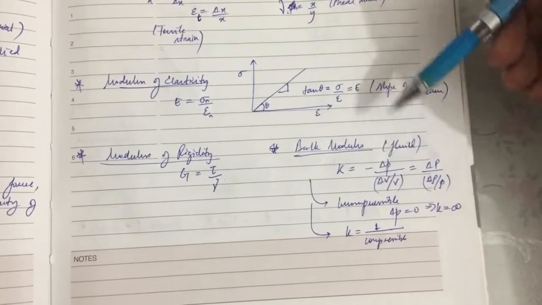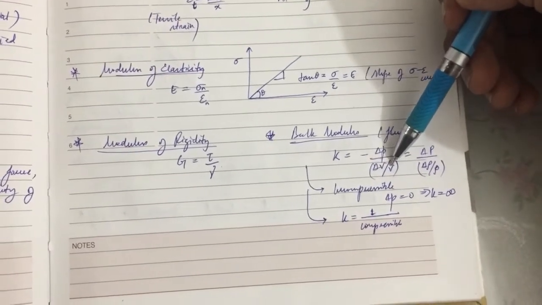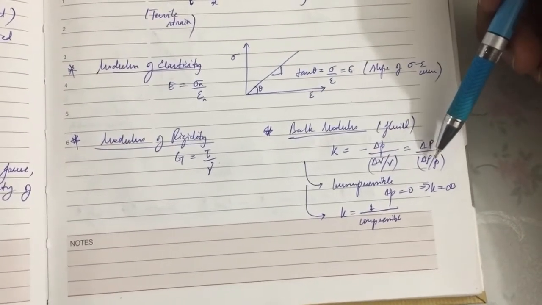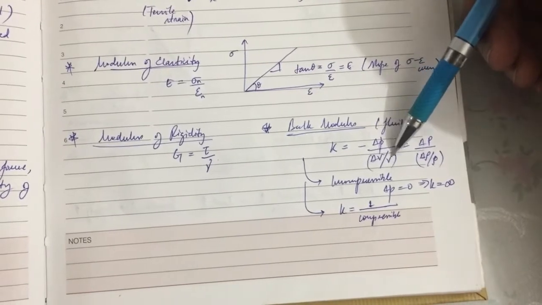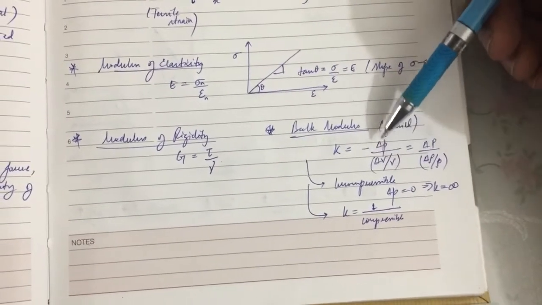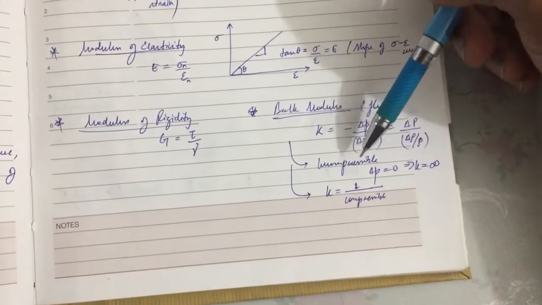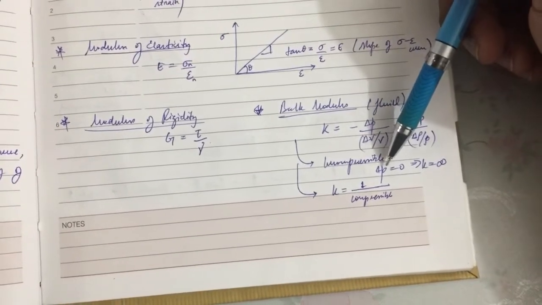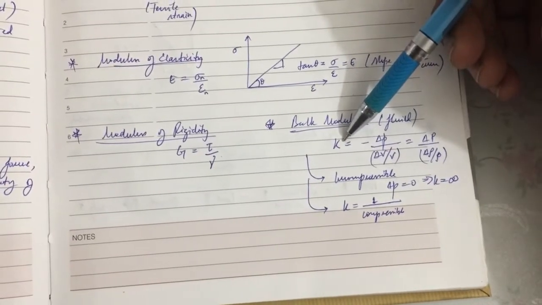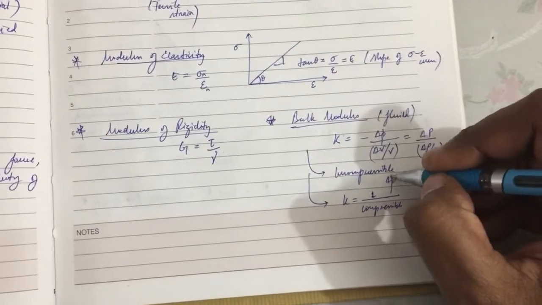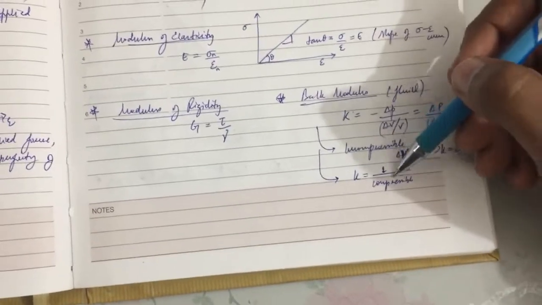The bulk modulus is equal to the change in the pressure by the volumetric change, or change in the pressure by density change. What it means is, if there is an increase in the pressure, there is a reduction in the volume. That's why we have a minus sign here, -1, to make the bulk modulus positive. In case we have an incompressible material, the change in volume will be 0, which makes the bulk modulus infinity. So basically the bulk modulus is 1 by the compressibility factor.